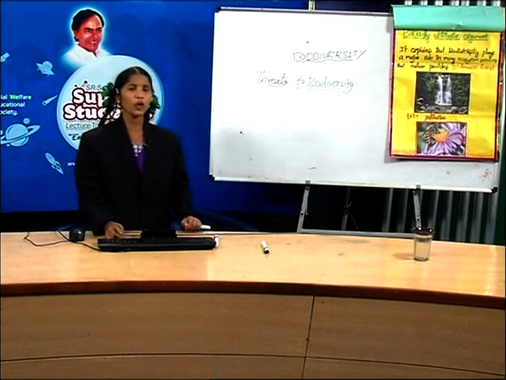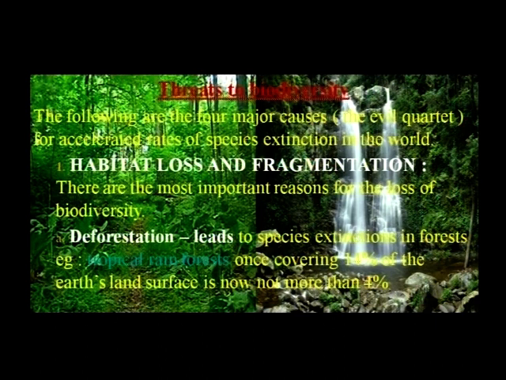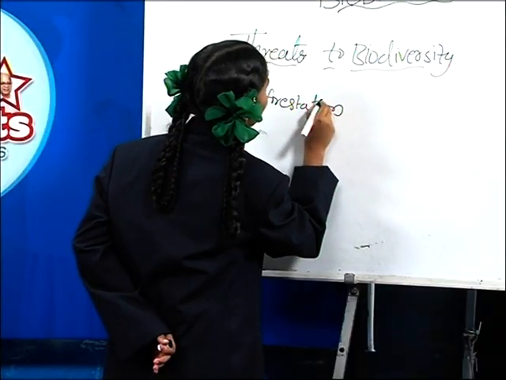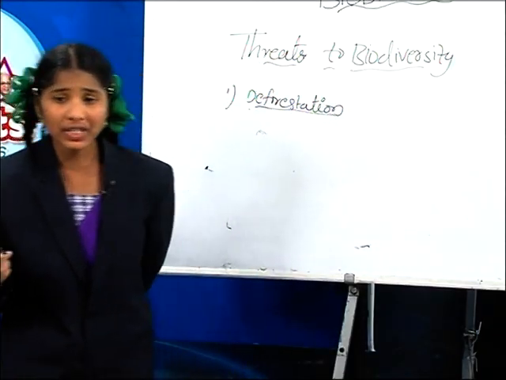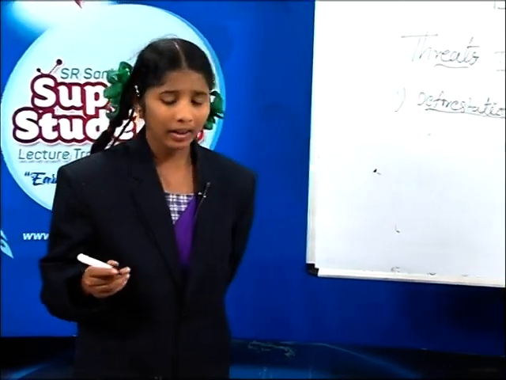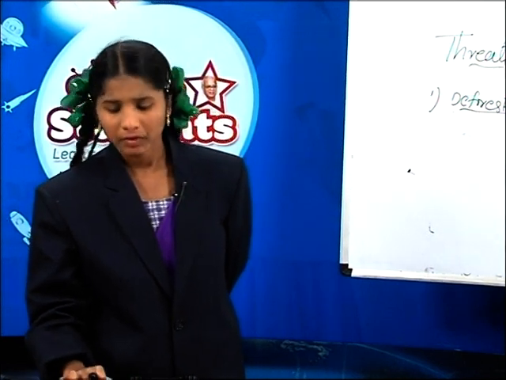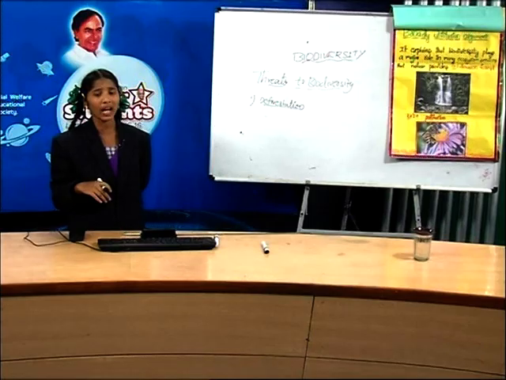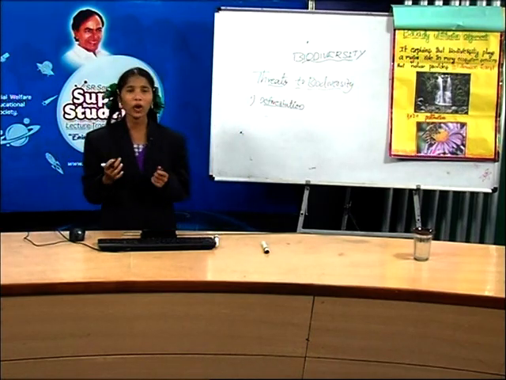It has also 4 important reasons for loss of biodiversity. First one is deforestation. What is that, friends? Deforestation. Deforestation leads to extinction of species in the forest. Here, see this picture, friends. What is that? Yes, that is tropical rainforest. Tropical rainforest, once covering 14% of the surface of the earth, is now not more than 4%.